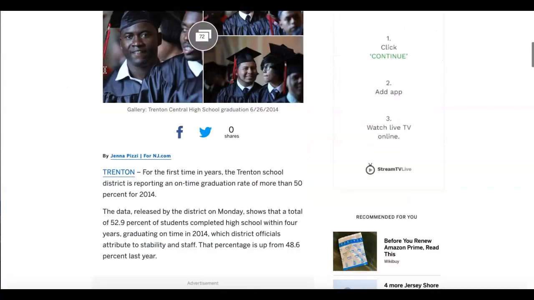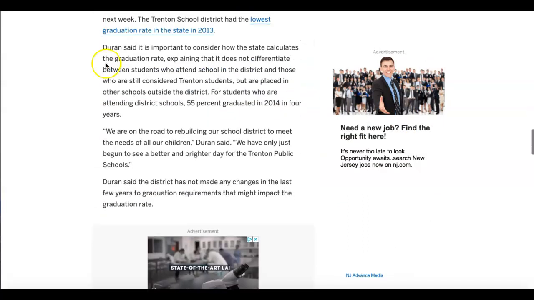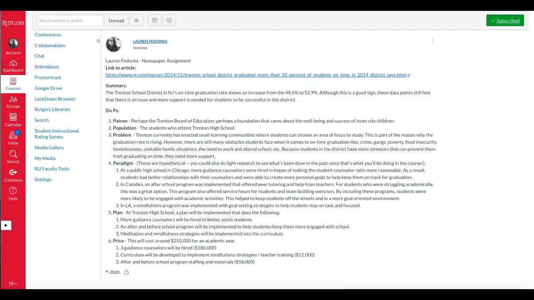If you were to read through the whole article, you would see that they were in the 40s previous years, so this is a big accomplishment, but to me, it's still sad because we want that graduation rate to be higher. We want all of those students to be graduating. So the first thing you'll do is you'll just offer a very quick summary of the article itself, and then you're going to list out your 6 P's, and you're just going to take notes on them.